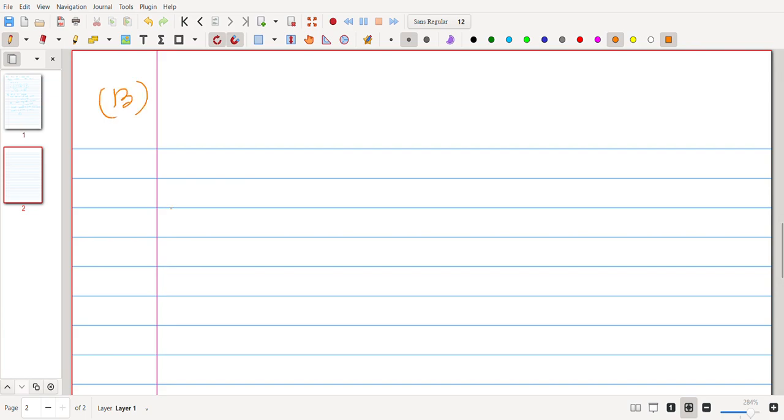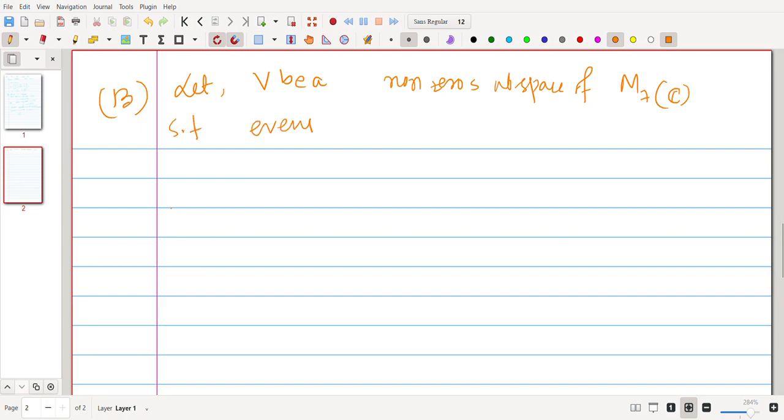Question number 13. Let V be a non-zero subspace of M7(C) such that every non-zero element of V is invertible. Then you need to find out the dimension of V over C.